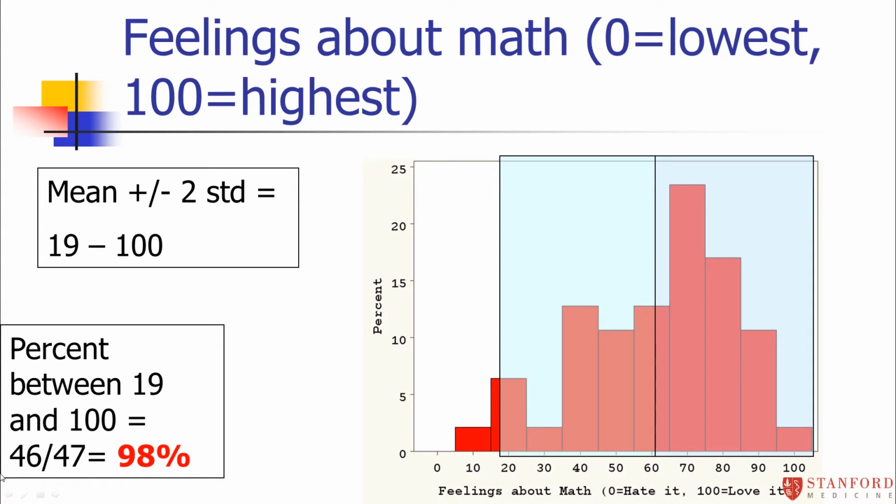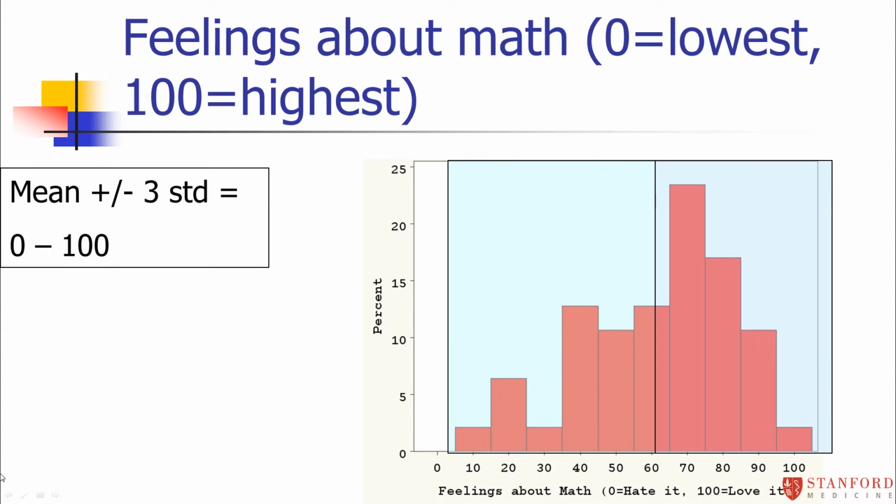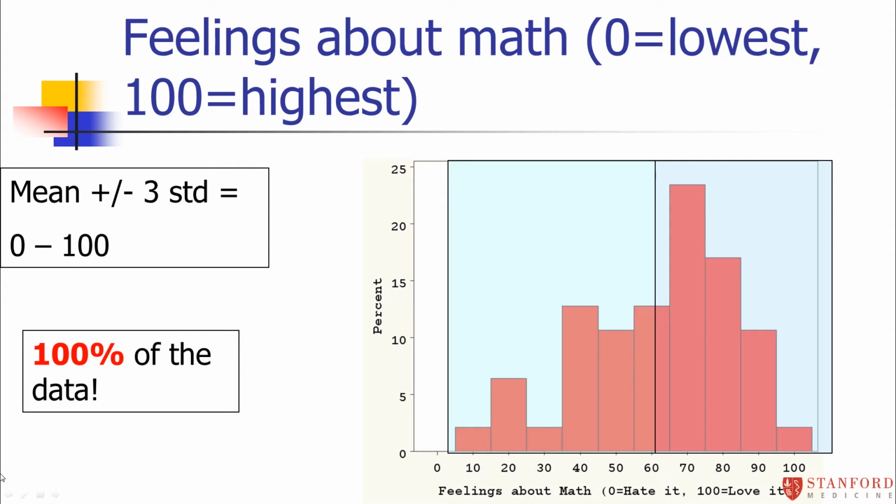It's 98%. And of course, if I go out 3 standard deviations above and below the mean, I cover the entire range, 0 to 100. And of course, that means 100% of my students fell within that range. It's supposed to be 99.7%, so 100% is really, really close. So hey, the rule for a perfect bell curve is 68, 95, 99.7. For my real data that's not a perfect bell curve, it came out to be 72, 98, 100, so it's pretty close.